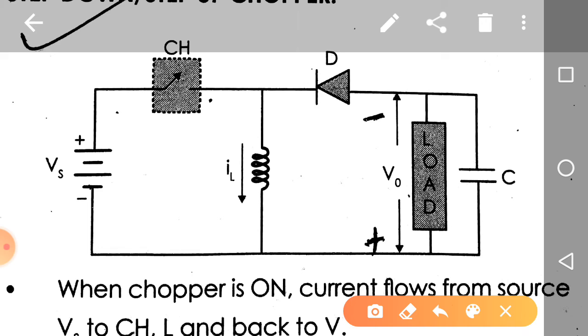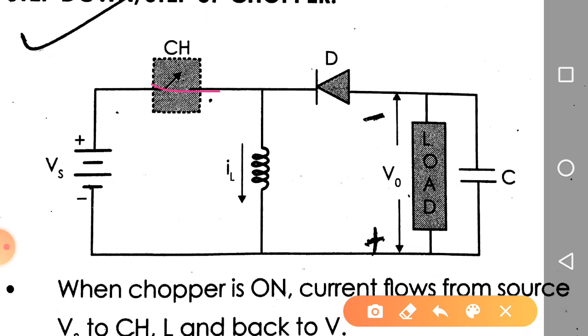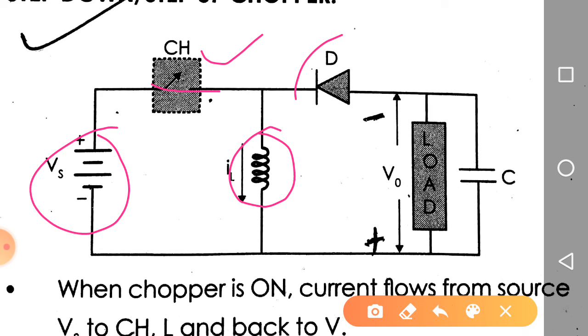Okay, so here from 0 to t on, the switch is in the on state. From t equal to 0 to t equal to t on, the switch is in the on state, right? One more thing, we are using the supply voltage Vs, chopper, inductor, diode, load and the capacitor. Please be careful, the polarity of the voltage across the load is positive if V0 has a higher potential here and a lower potential here, right?